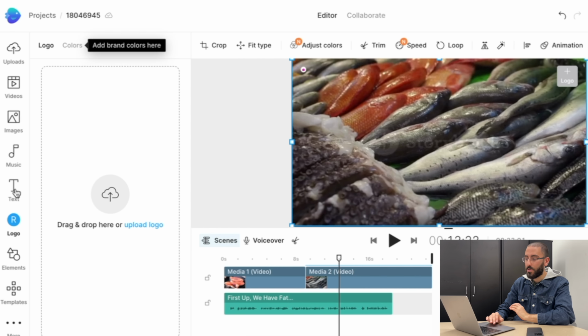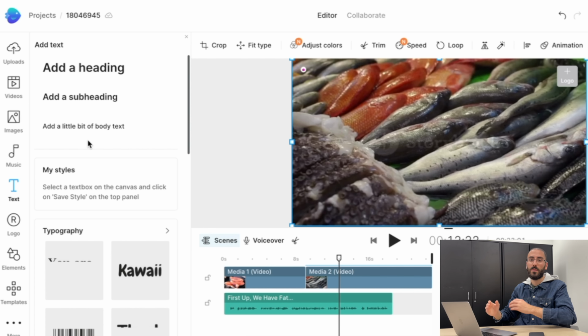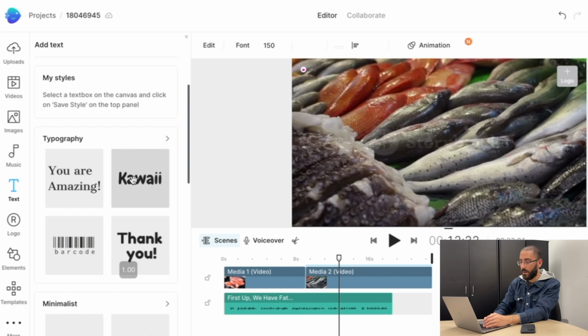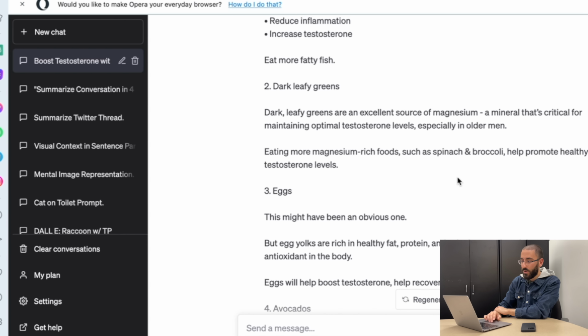It's okay. Now the other thing, once you have the video done, you can click on text and then you can pretty much add text so you can supplement the video. So for example, we can take this text right here and then just basically double click on it, and then you can see it's added right here. So for example, if the guy is talking about fatty fish or sardines, we can go back to ChatGPT and see what did we put inside.